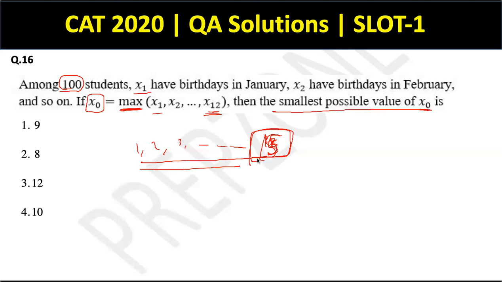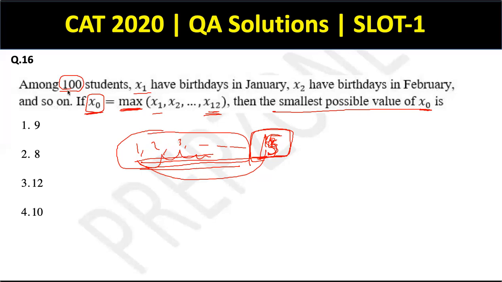So can this be 15? No. Can I reduce this 15 further? Yes. So if I distribute this 15 also equally among all these 1, 2, 3, and do you understand the concept of almost equalizing all these values? Once I equalize all these values, only then can I get the minimum possible value of this X0. If you understand the logic very carefully, right? So how can I equalize these values?